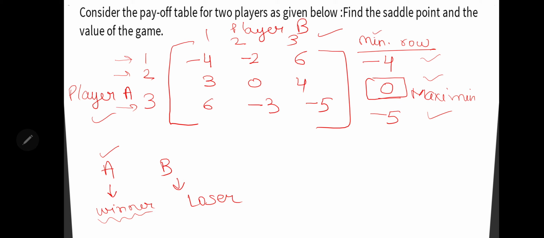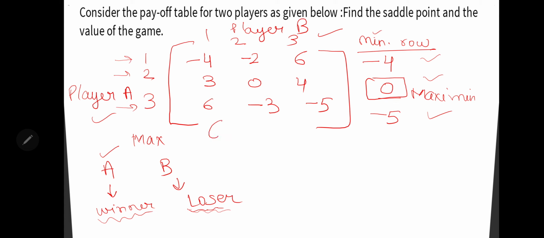Alright. Similarly, no one is playing to be a loser, but still this is a situation, and everyone wants to win, right? So the loser will also want to win, and in order to win, what he needs to do is check out the column maxima. What's the maximum value here in column 1?